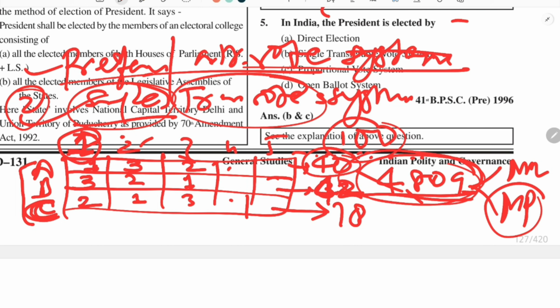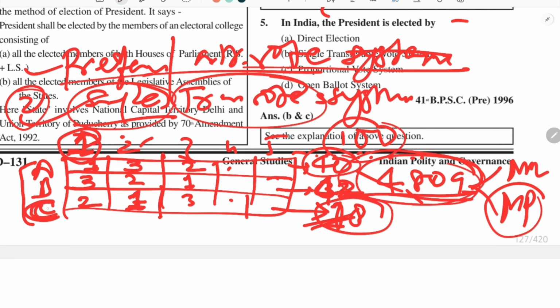So in the first round we will eliminate the person with the least first preferences, so this person is eliminated, and his 18 first preferences. So in the next round we will see the people who gave him first preferences, and we will see for whom they have given the second preferences.